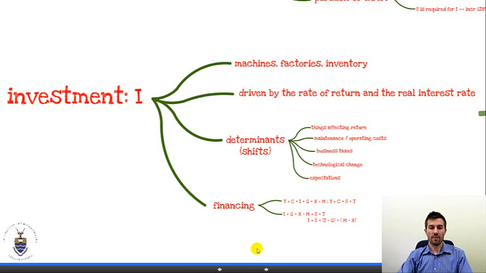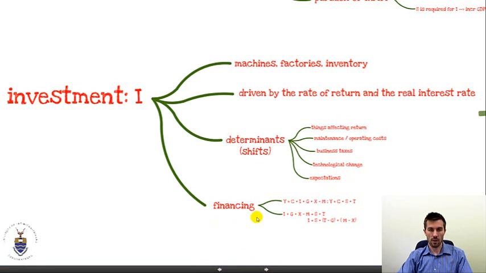The interesting thing about investment is the financing of investment. Now, if we break down our income according to the expenditure approach, whereby income or expenditure equals C plus I plus G plus X minus M, and we also consider what a household does with its income, it can either consume it, or it can save it, or it goes to taxes, right?